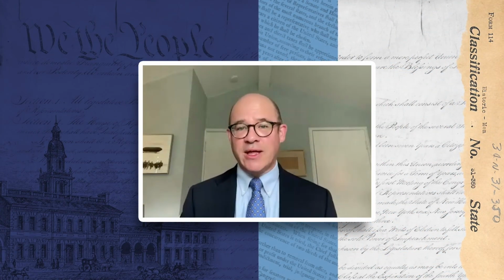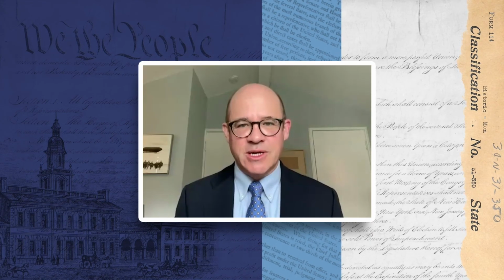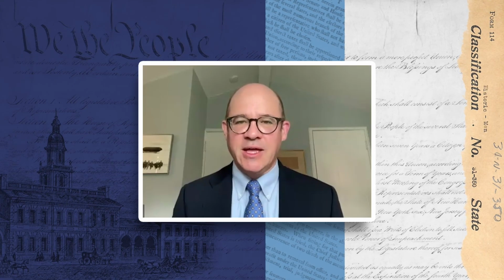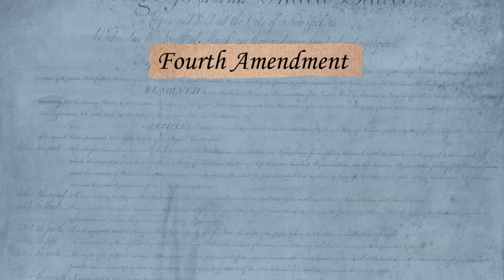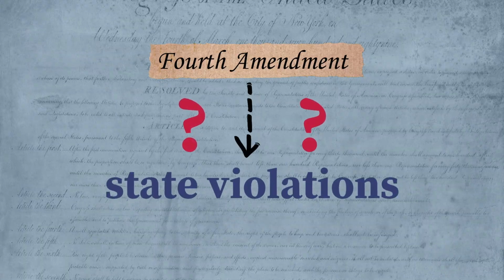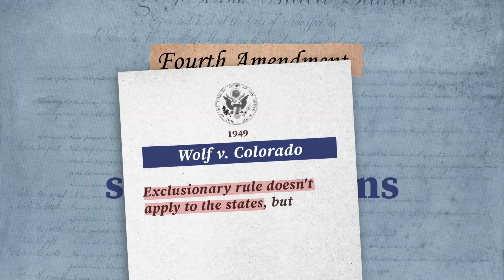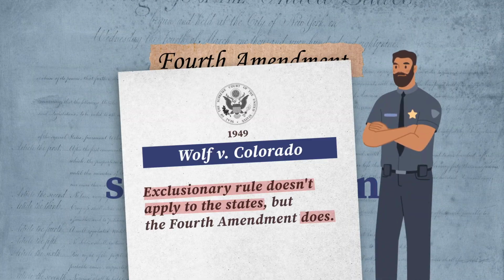So the Fourth Amendment directly only applies to the federal government, but the 14th Amendment to the Constitution, and in particular, the Due Process Clause of the 14th Amendment, does apply to the states. And so a big issue, especially in the 1940s, 1950s, and 1960s, was whether the Bill of Rights, and in particular the Fourth Amendment, applies to state violations. The Supreme Court had held in a 1949 case, Wolf versus Colorado, that the exclusionary rule doesn't apply to the states, but that the right, the Fourth Amendment, does. That meant that the police were supposed to follow the Fourth Amendment, but if they didn't, well, no suppression remedy.